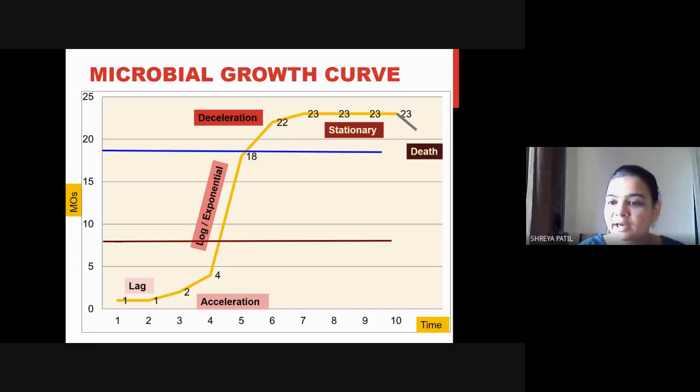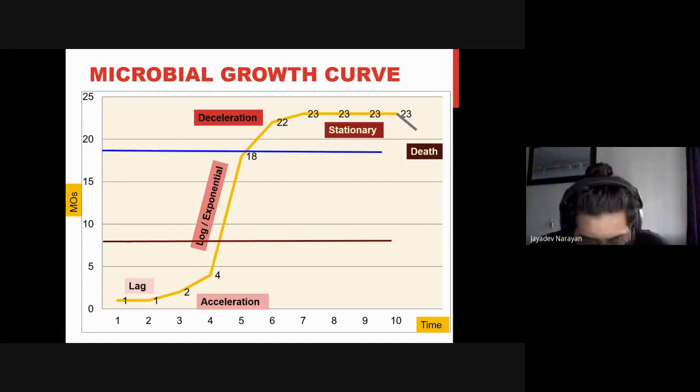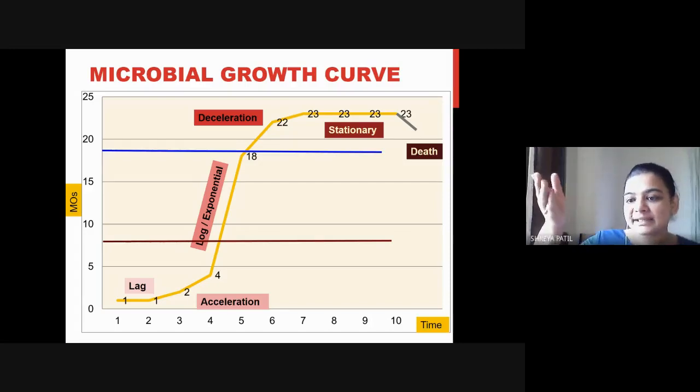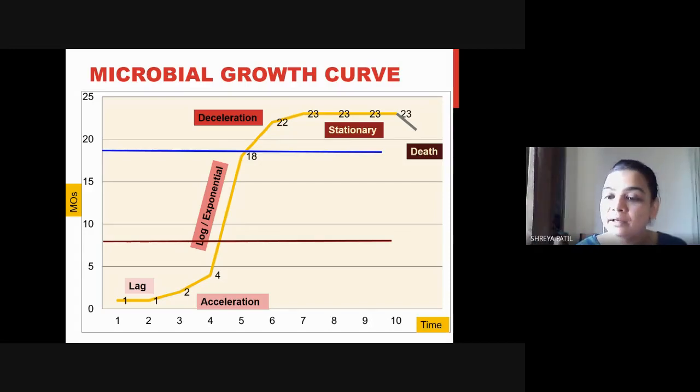Microorganisms will be added only once in continuous, only once during the inoculation. But once the process has started, as the number of microorganisms increases and substrate decreases, add the substrate, remove some used media. Now in the used media there are going to be some microorganisms also. So this is about the continuous.